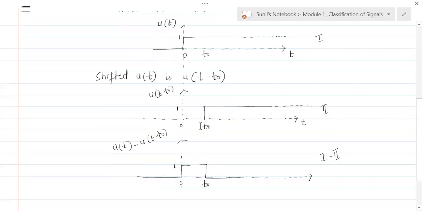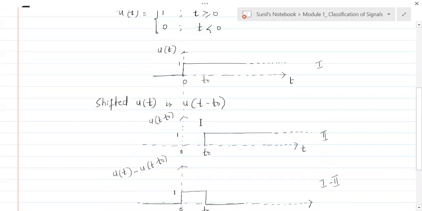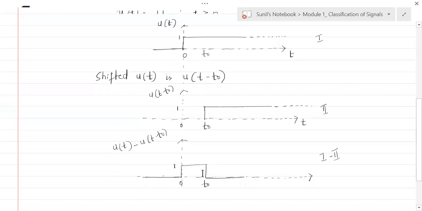Otherwise, we don't call it a pulse, because a pulse will stay there for some duration and then it will go off. That is the meaning of pulse. Understand that? So these are some of the operations that we should understand. If you have a rectangular pulse like this, then this can be expressed in terms of unit step or shifted versions of unit step functions.